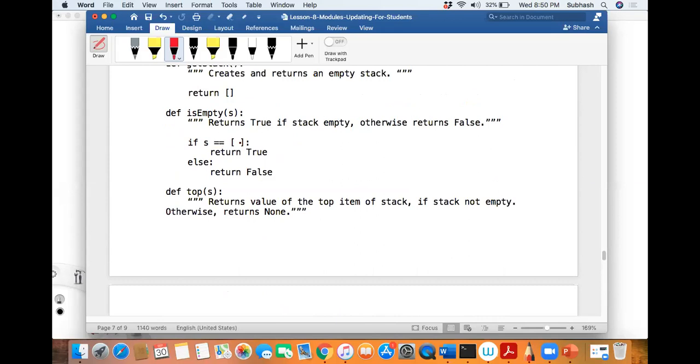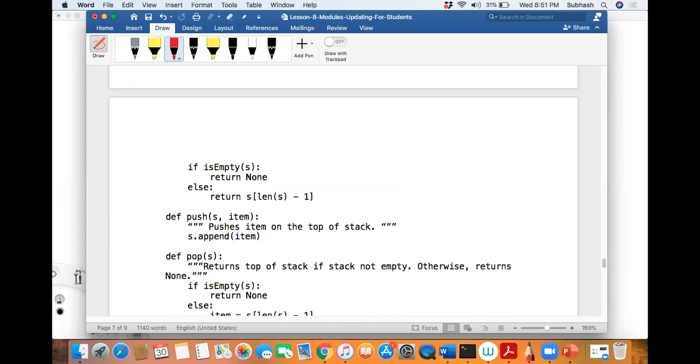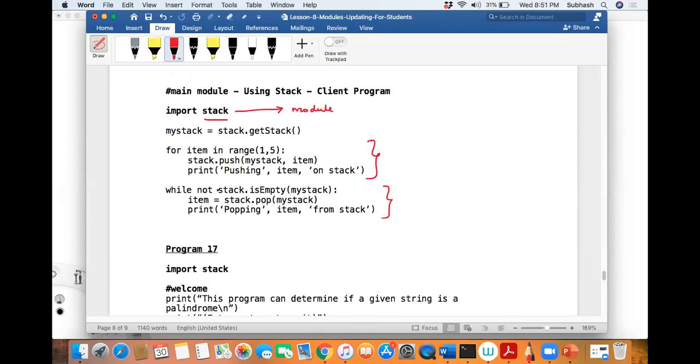If S is equal to empty. Is it equal to empty in my case? No, sir, it is not. So I'll come to the else part. In the else part, what will I return? It returns false. So I'll come here. And then, while not stack is empty, what did it return? False. Not of false is what? True.